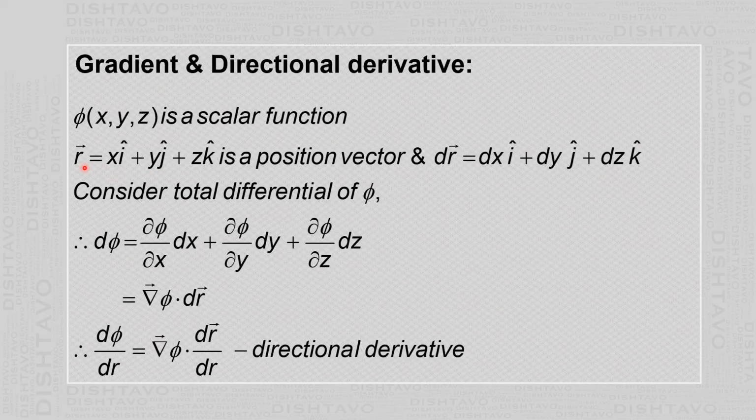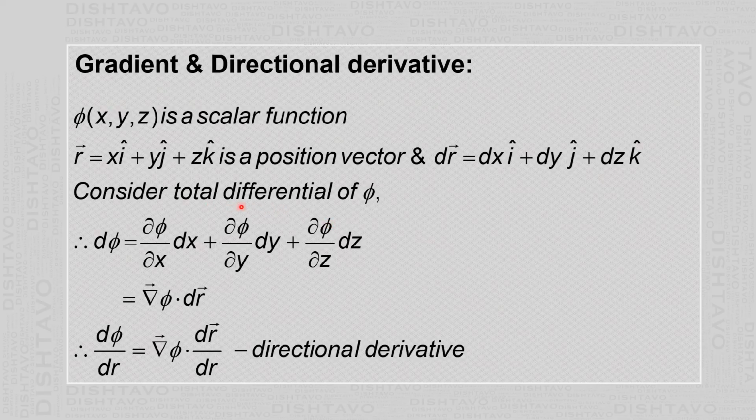Then we find the difference, that is d vector r equals dx i cap plus dy j cap plus dz k cap. Then let us consider the total differential of phi. In calculus, the total differential is defined like this: d phi equals dou phi by dou x dx plus dou phi by dou y dy plus dou phi by dou z dz.